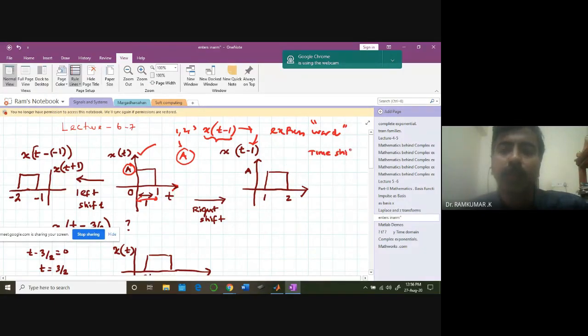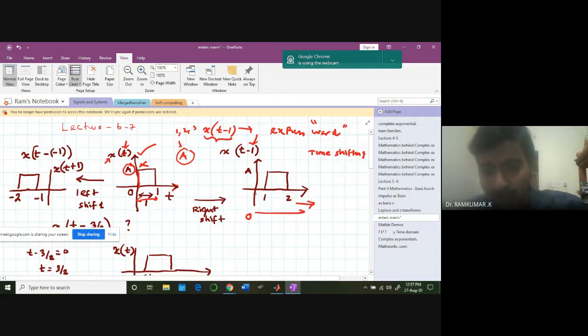With respect to time, what is the independent variable here? In x of t, t is the independent variable. I'm doing some operation with respect to t, the independent variable, not with respect to the dependent variable. Keep that in mind. I'm not touching the dependent variable at all. The amplitude is not getting changed. Only with respect to the time independent variable, I'm doing a shift. So if I do t minus 1, it means as you travel in time, you are at the instant 0, and the signal is existing at 0 initially. Now we are moving the signal towards the right by 1, meaning 1 unit you have to move from 0. That's the idea. They call it a right shift.